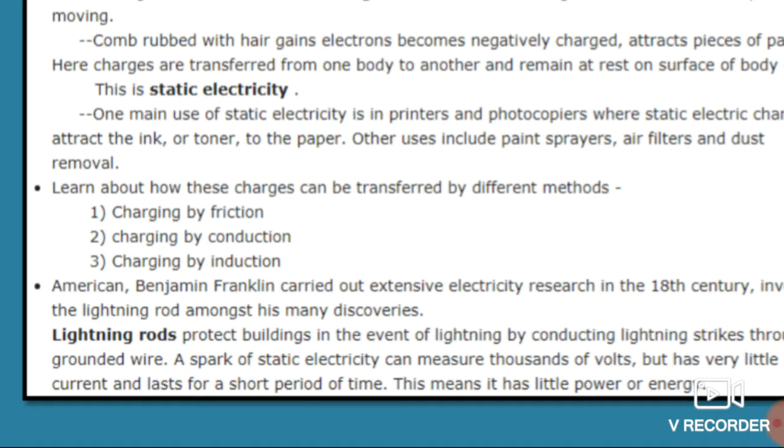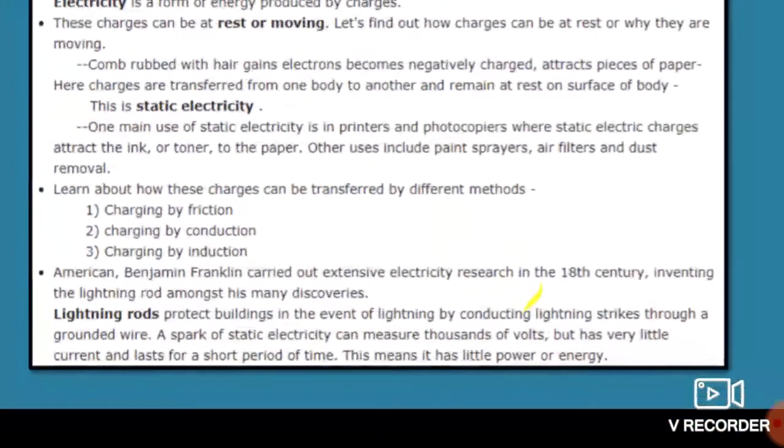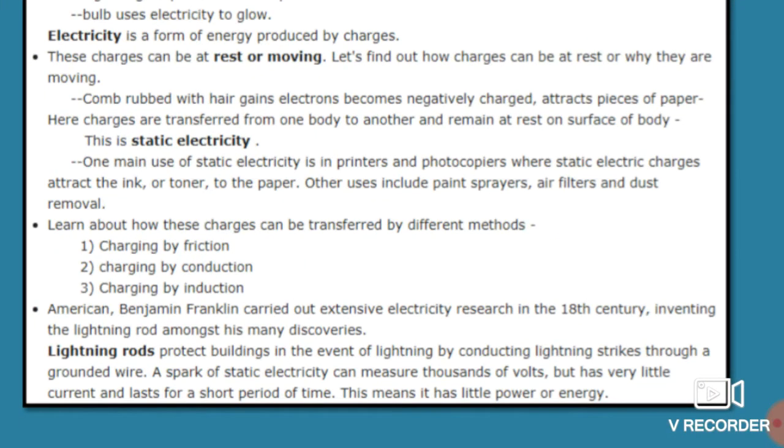So what is this lightning rod? These lightning rods protect buildings in the event of lightning. Whenever there is lightning, these lightning rods protect the building by conducting the lightning strike through a ground wire. What does this rod do?